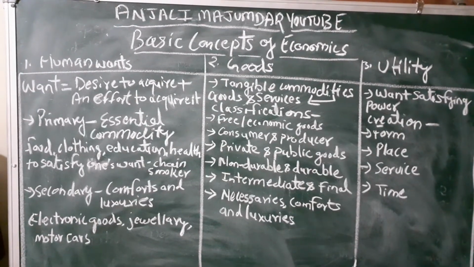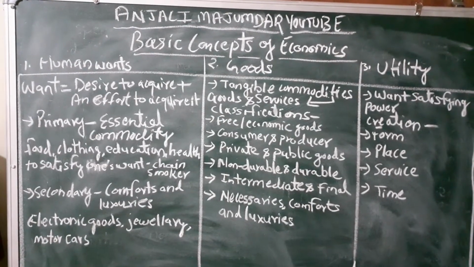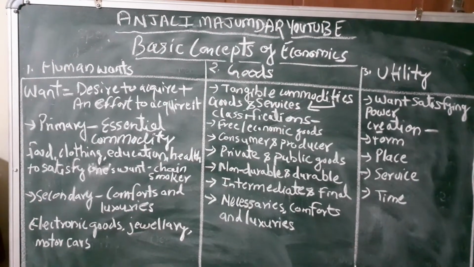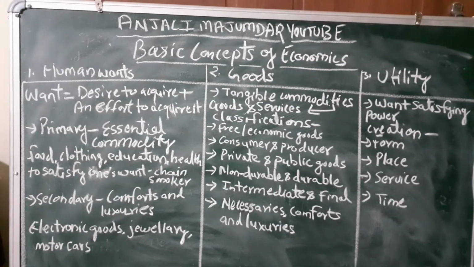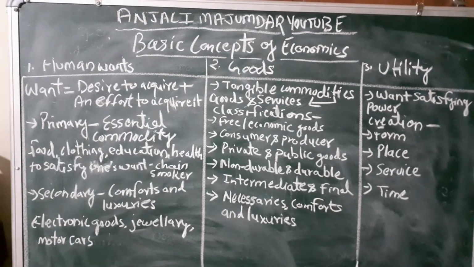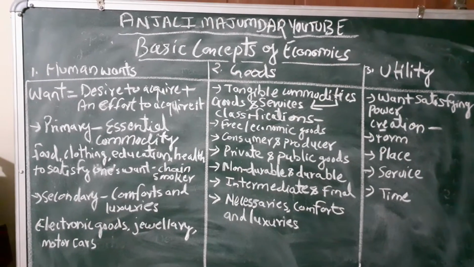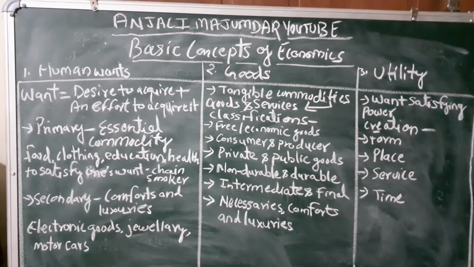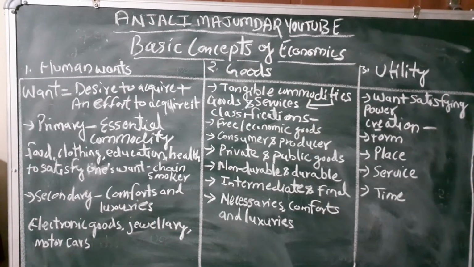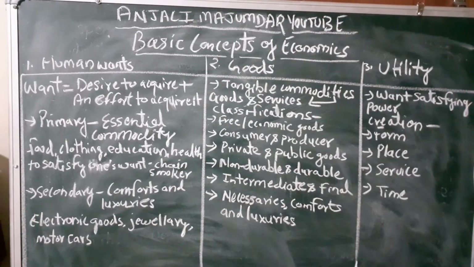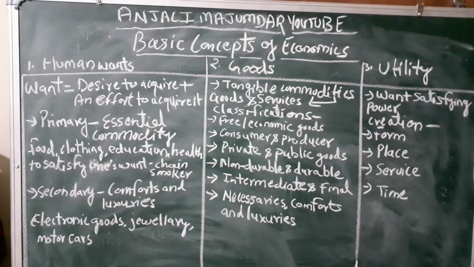Primary includes all those essential commodities which are required to maintain a basic standard of living. That includes food, clothing, education, health, water, right? These are all primary, which is essential. Essential needs are primary wants. And under secondary, all the comforts and luxuries are covered.